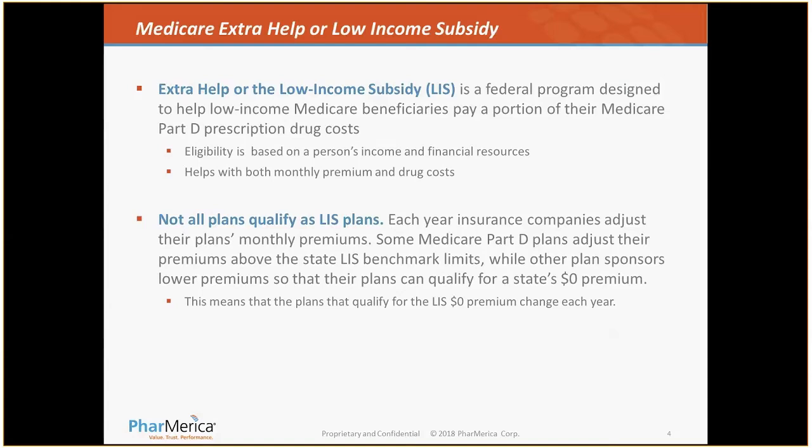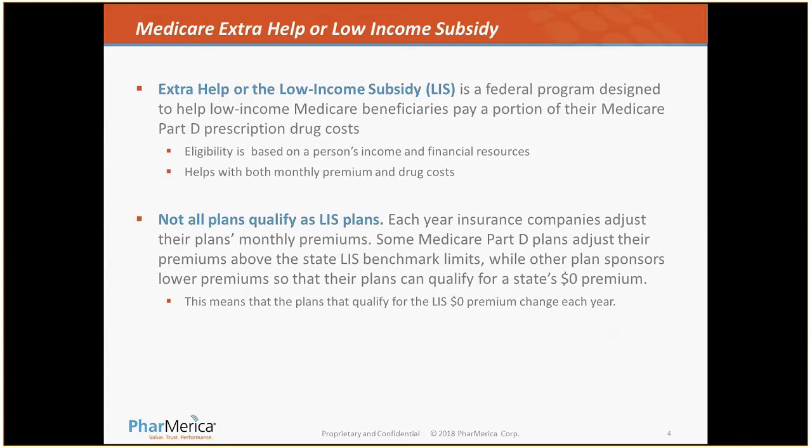Extra Help, or what we refer to as low-income subsidy, is a federal program designed to help low-income Medicare beneficiaries pay a portion of their Medicare Part D prescription drug cost. Eligibility is based on the person's income and financial resources set at the state level, and it helps with both the monthly premium and drug cost. Not all plans qualify for the low-income subsidy.